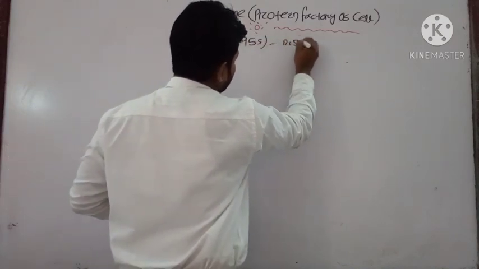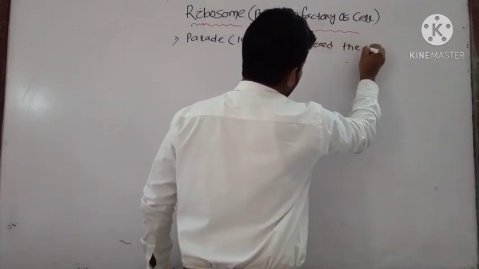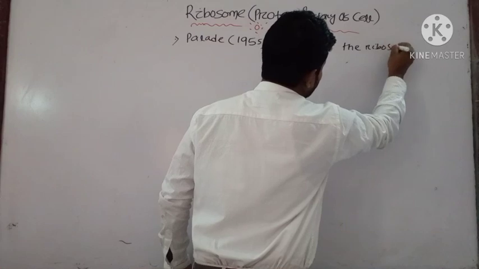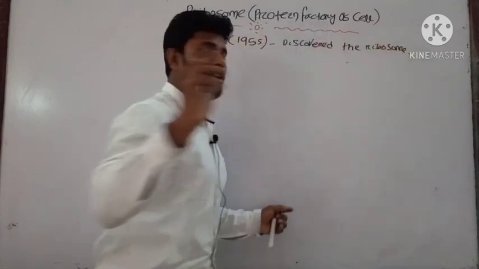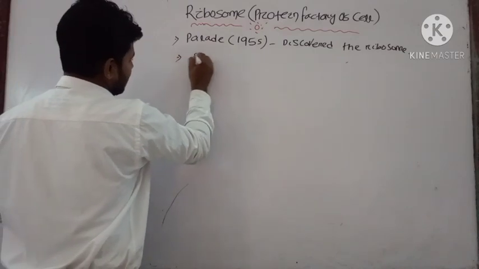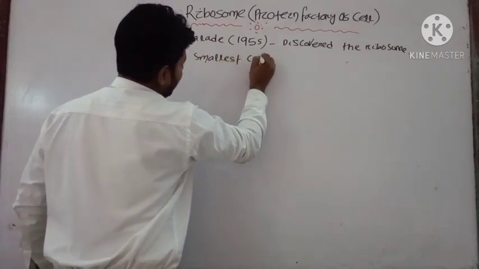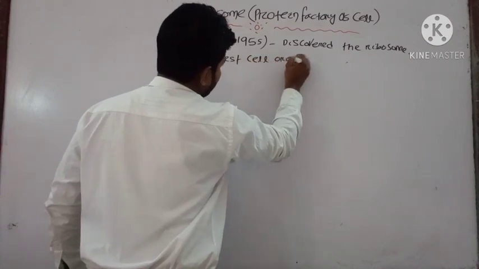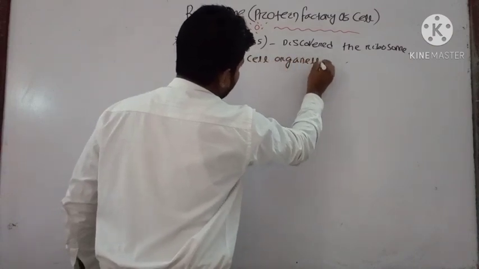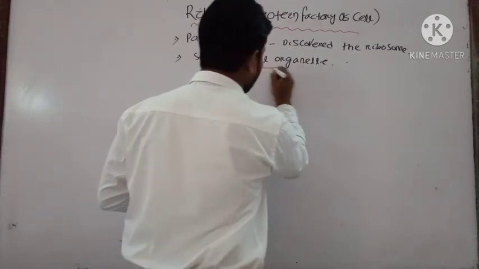It is the smallest cell organelle of your cell, and it has no membrane.